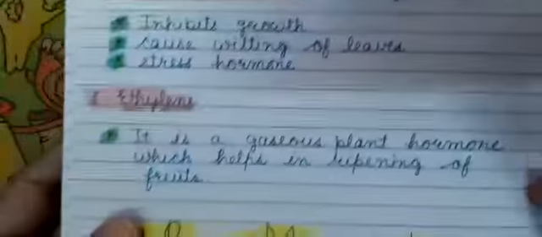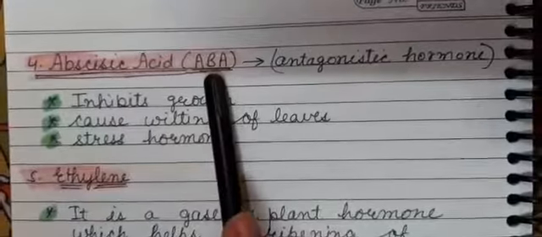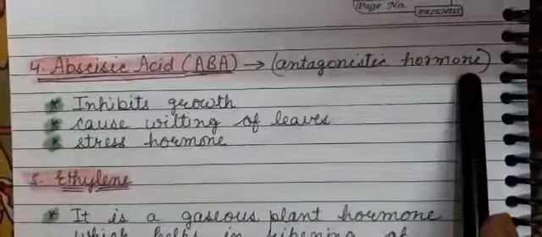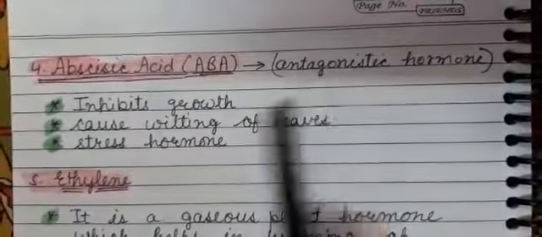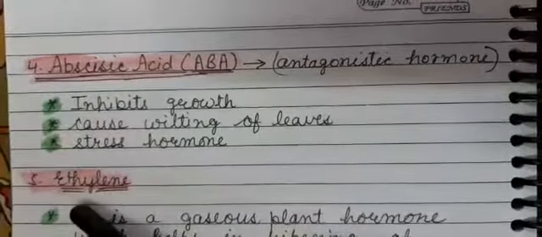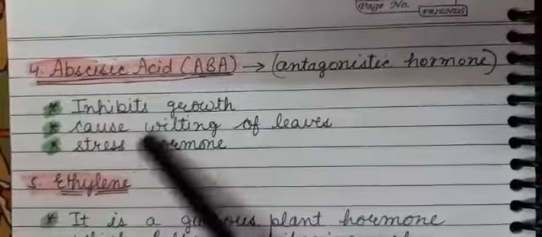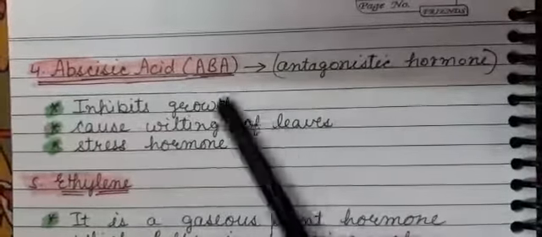Next topic is abscisic acid. It is an antagonistic hormone. Antagonistic means which work in the opposite way, because all the three hormones that we studied just now, that is auxins, gibberellins and cytokinins, they are increasing the growth.